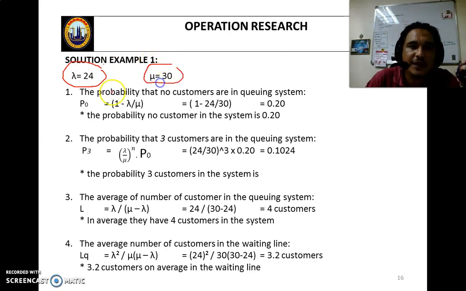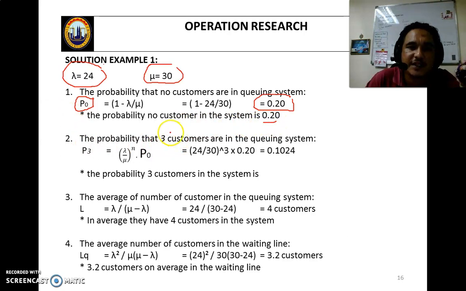Alright, no customer in the system is P0. P0 equals 1 minus lambda over mu, 1 minus 24 over 30. Your answer is 0.2. Mention to you, this is a probability, so your answer must be between 0 and 1. Your conclusion, you must put here what is your finding: the probability of no customer in the queue system is 0.2.